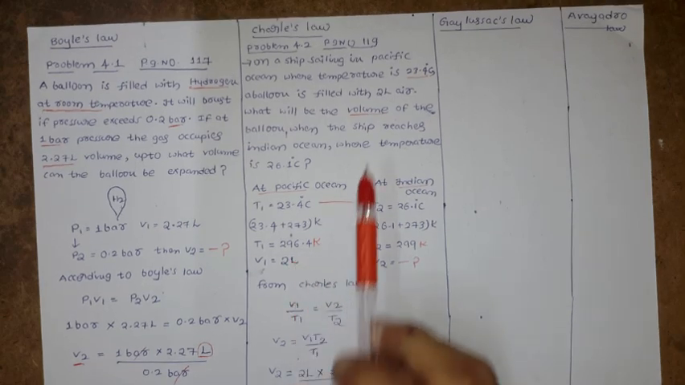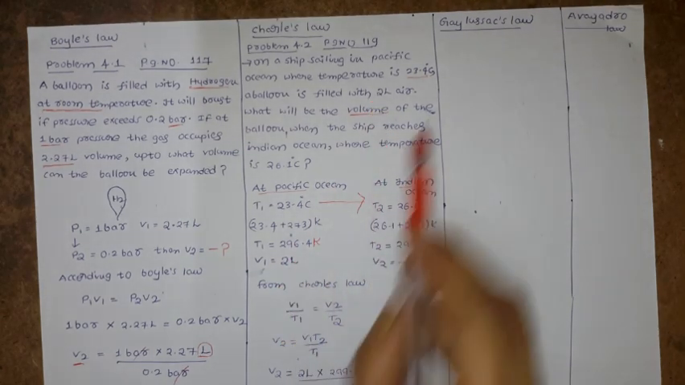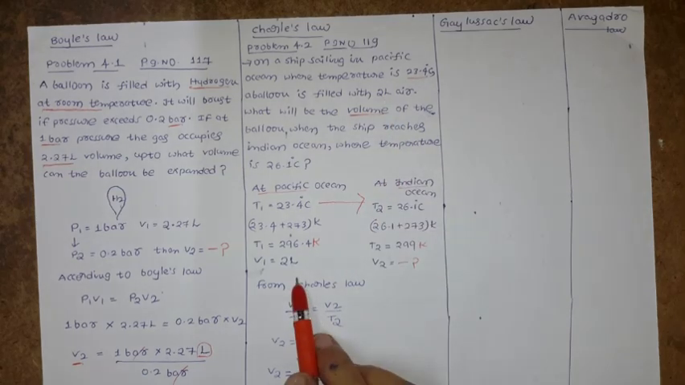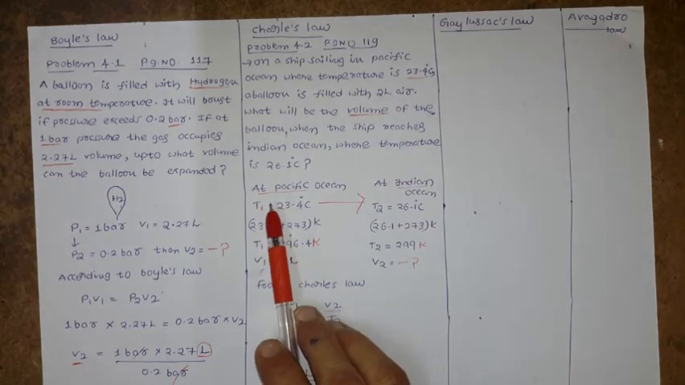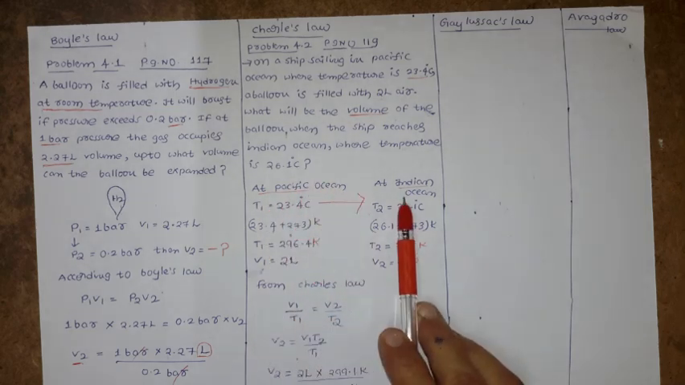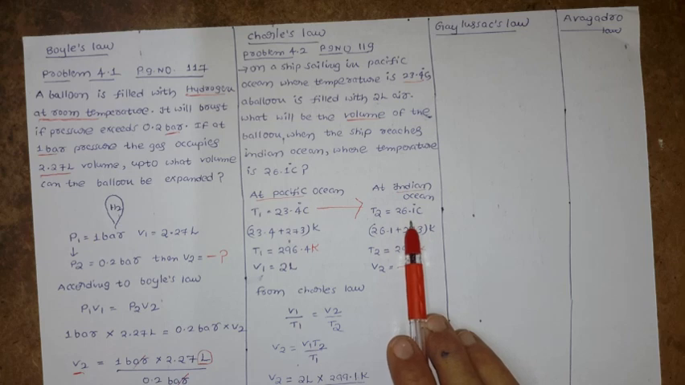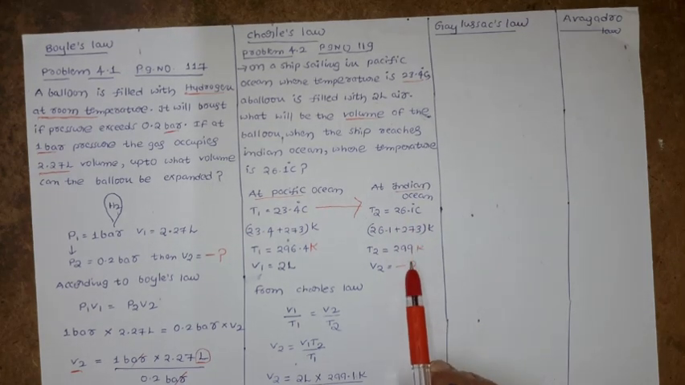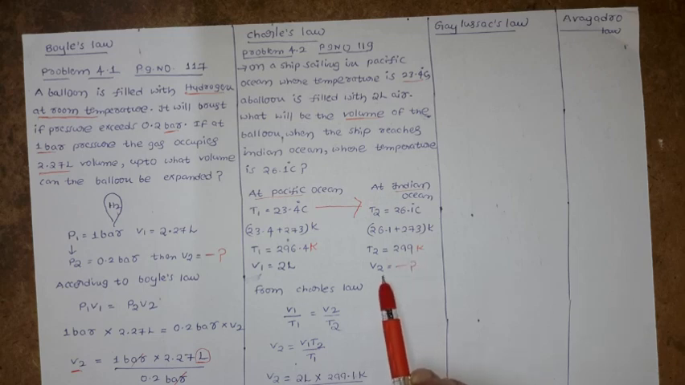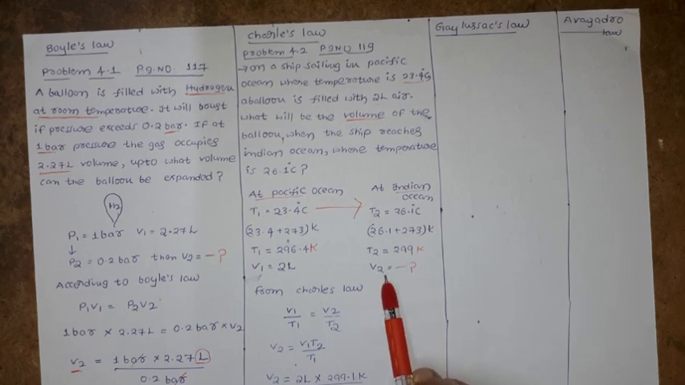So you are getting 296.4 Kelvin. At this Pacific condition, the volume of the air is 2 liters. Now the ship moved to the Indian Ocean, where the temperature is 26.1 degrees Celsius. If you convert into Kelvin, we are getting 299 Kelvin. Now at this condition, what is the volume of the balloon when it reaches the Indian Ocean?